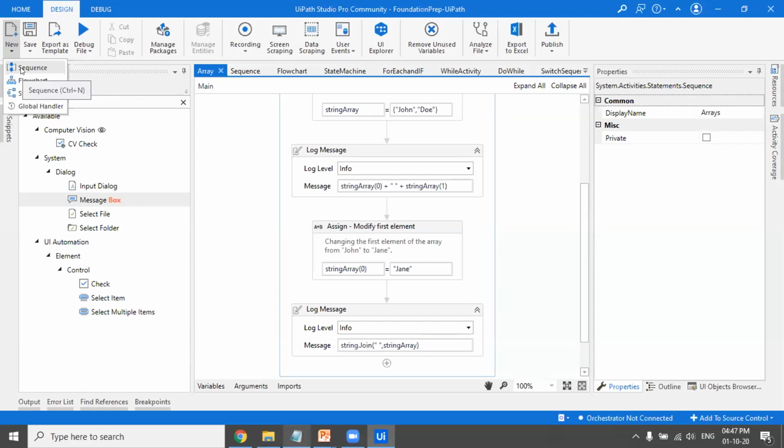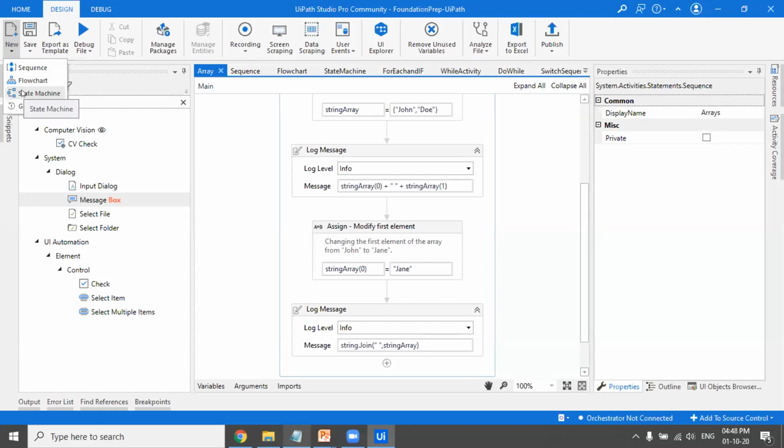So for that we have flowchart, but if we want to execute anything in succession, we use sequence. And state machines, when you have to decide that on a particular condition, I have to transit to another state. So for that, we use state machines. Now there are 2 things in state machine. You can have an initial state from where the whole execution starts, and then you can keep switching the states based on the condition.